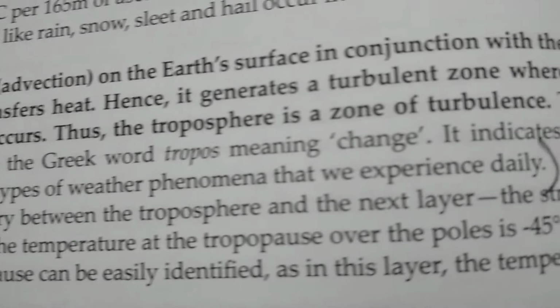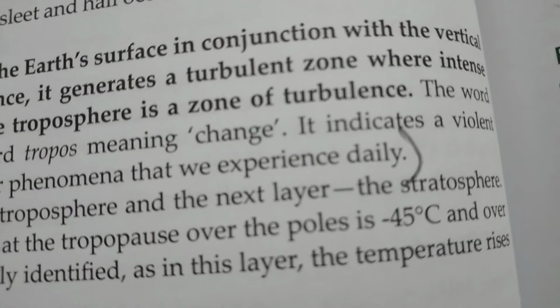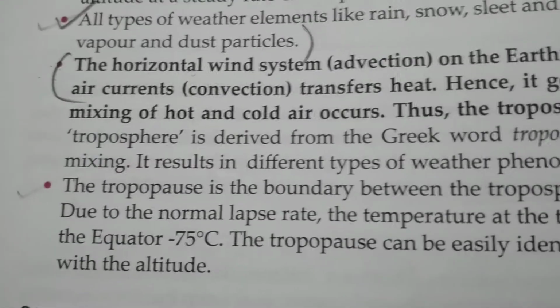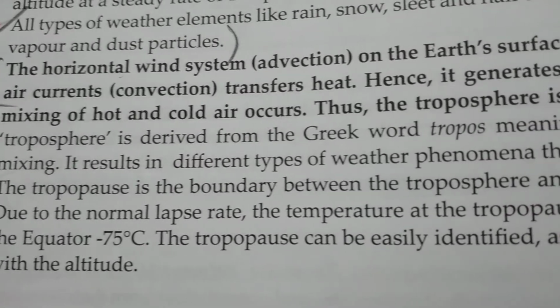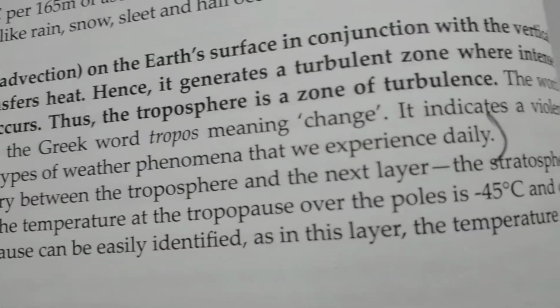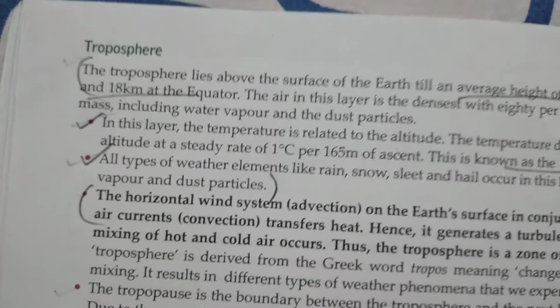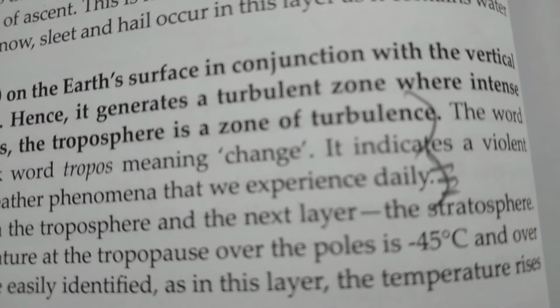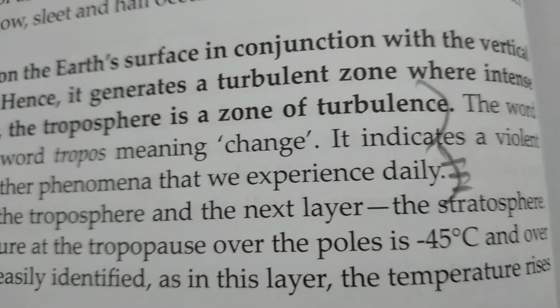Hence it generates a turbulent zone where intense mixing of hot and cold air occurs. Thus the troposphere is a zone of turbulence. Okay, so up to this much we have to write, that is, thus the troposphere is a zone of turbulence up to this much.